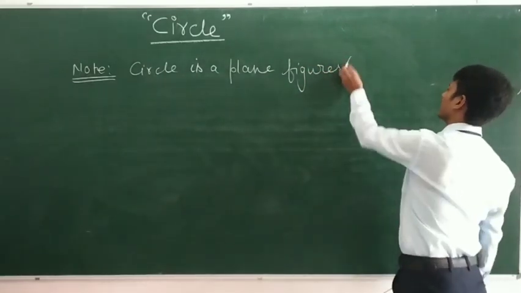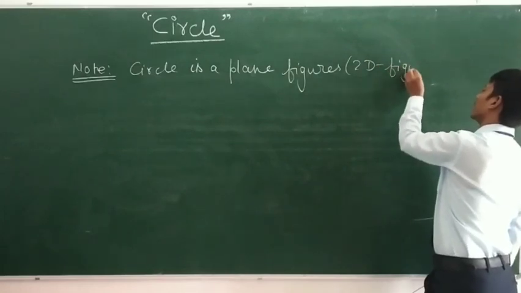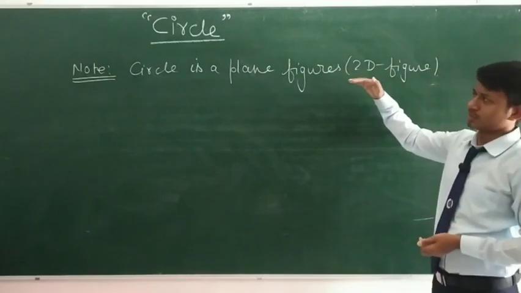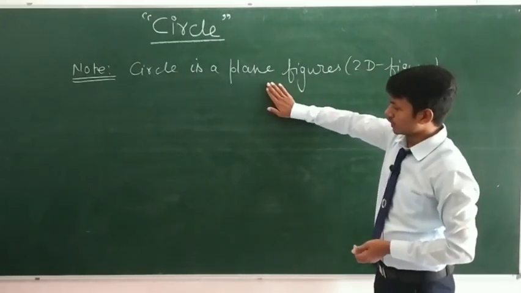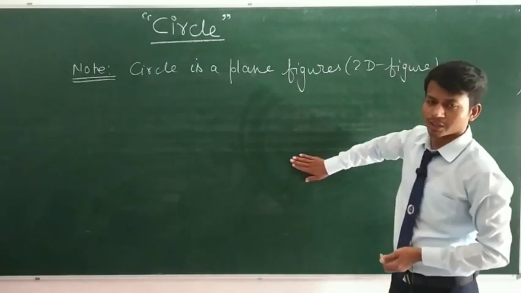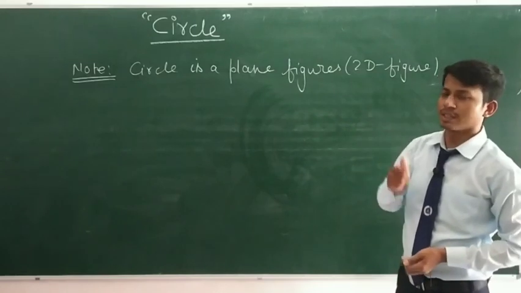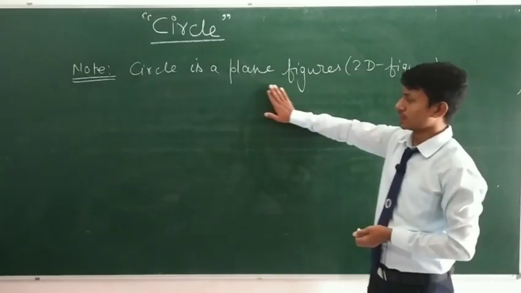It means that it is a 2D figure, a two-dimensional figure. Plane figure means you can draw the circle in this plane. It has only two dimensions, that is the x axis and the y axis. So you should note that a circle is a plane figure.